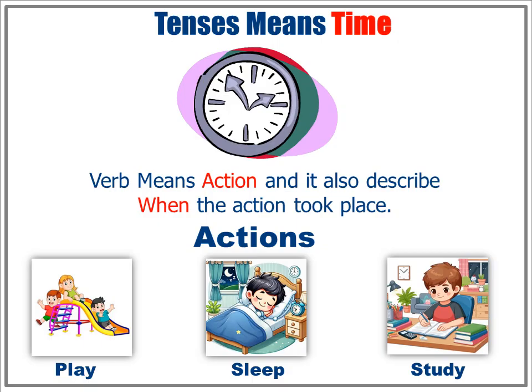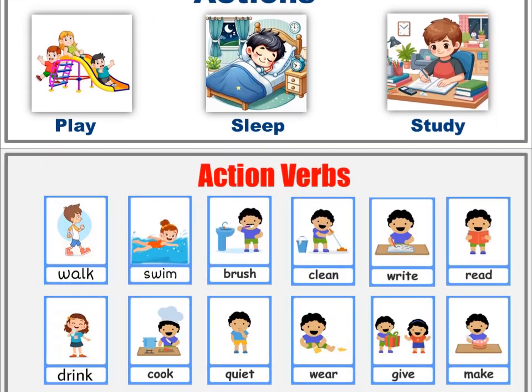Now, do you know what a verb is? A verb is a word that shows action, something you do. Imagine this. When you play, that's a verb. When you sleep, that's a verb. When you study, yes, even study is a verb. So remember, if you can do it, it's probably a verb.